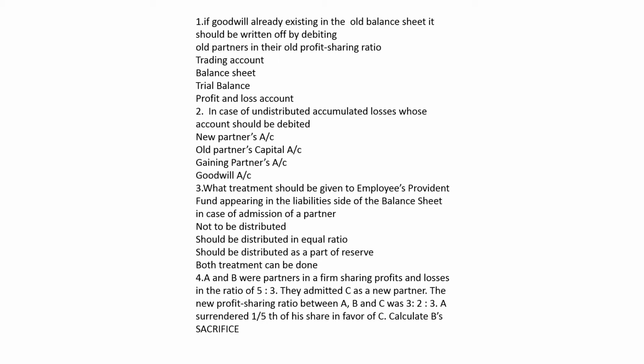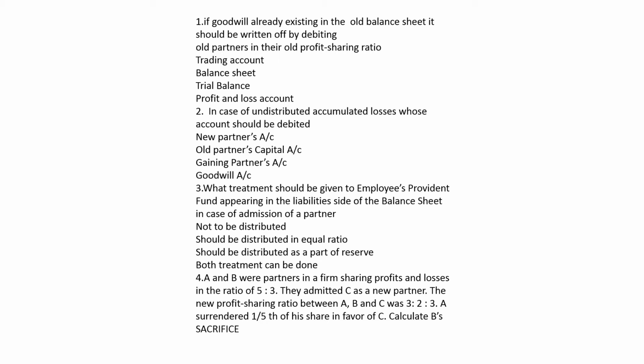5/8. So 5/8 into 1/5. How much would it be? 1/8.